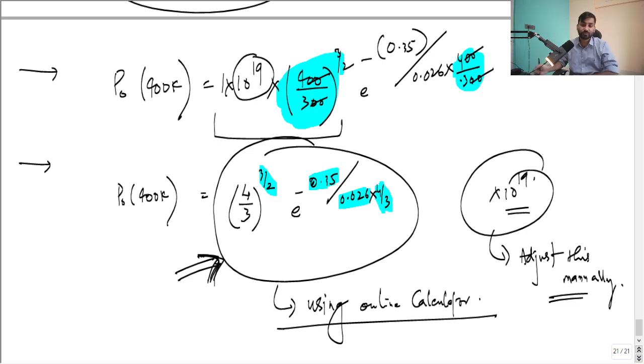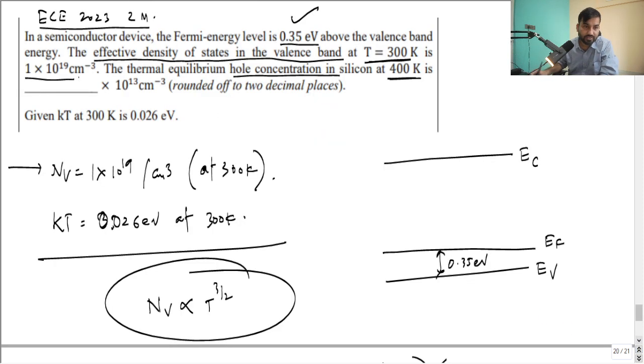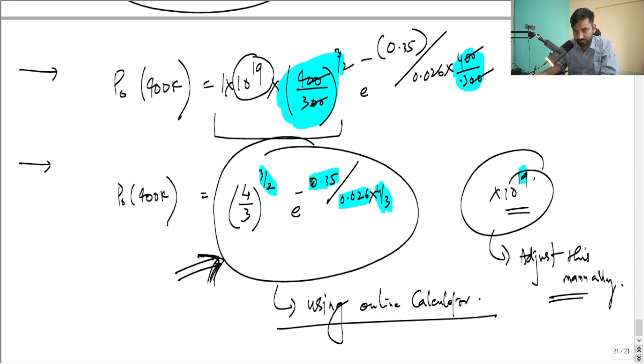And then according to the question, they are asking for the answer in 10 raised to power 13, which means out of 19 you have to separate only 10 raised to power 13, so you have to shift the decimal to the left. That is very important. So you can just multiply that, and you will get something around 63.48.